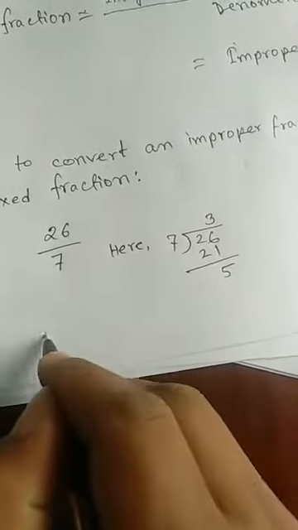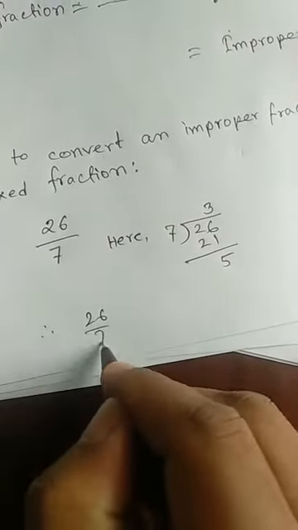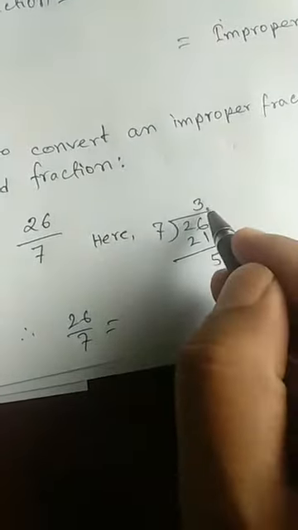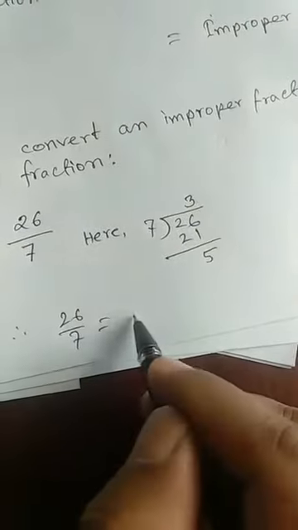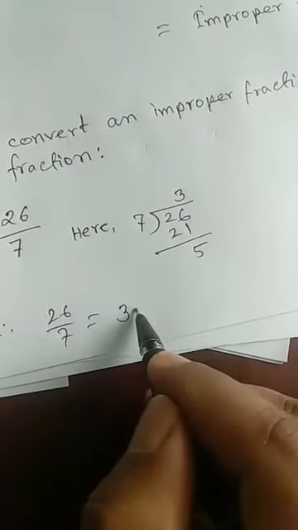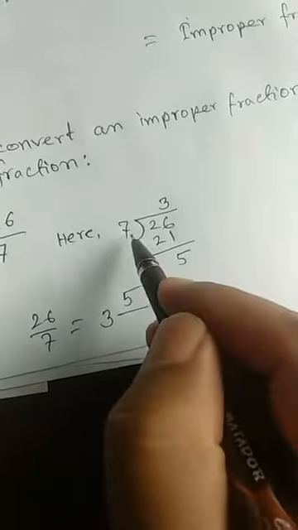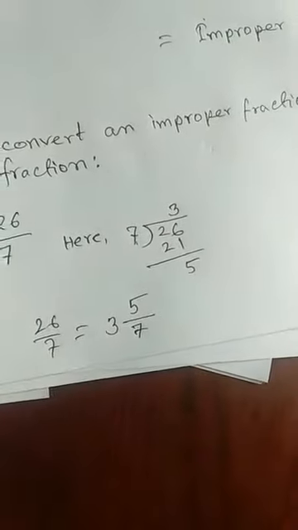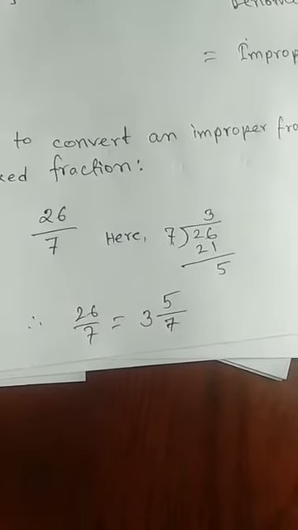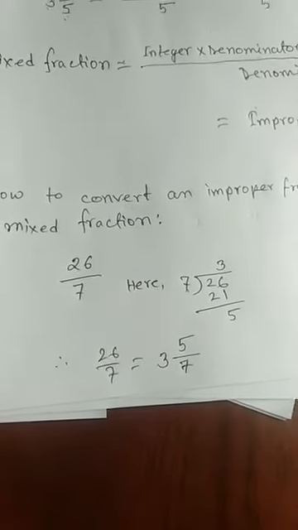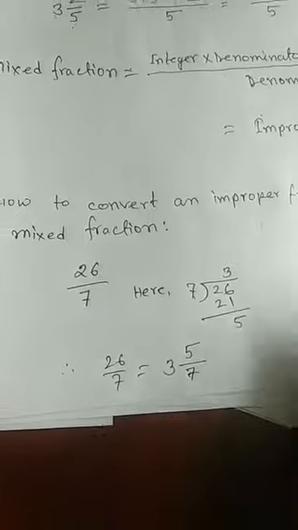Now you see, so 26 by 7. So you see the quotient you have to write as integer, and the remainder will be numerator, and 7 here, the divisor, will be denominator. Have you understood? Okay.